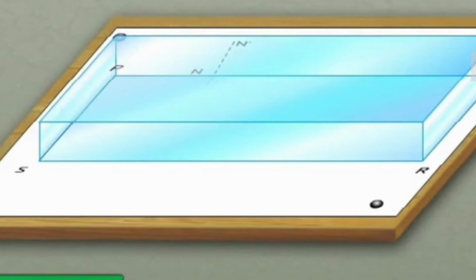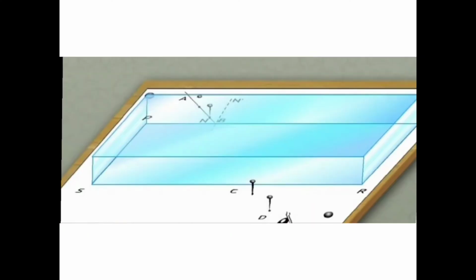So you are going to keep two pins on the paper. So this is a normal. With the normal, say it is making an angle of 30 degrees. You have to take a protractor, measure it, and apply the pins. So this is how you apply the pins.